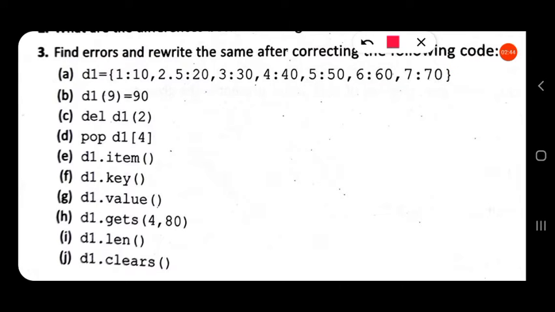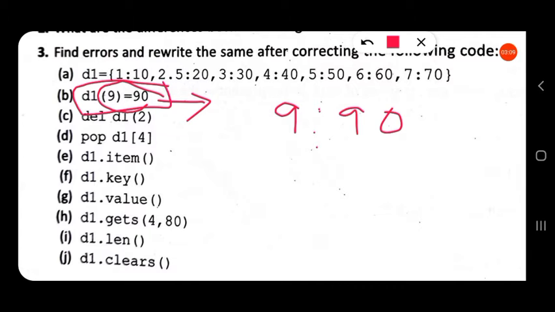Now the next question, question number B. D1 is the dictionary. Here we are inserting a value 90 and a key 9. So 9 colon 90 will be inserted, but the statement given here is wrong.